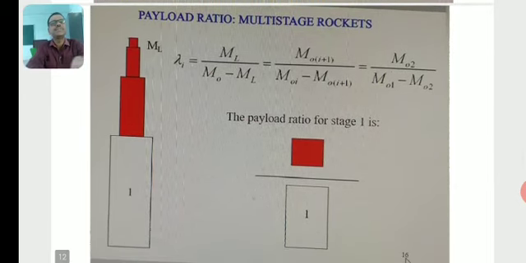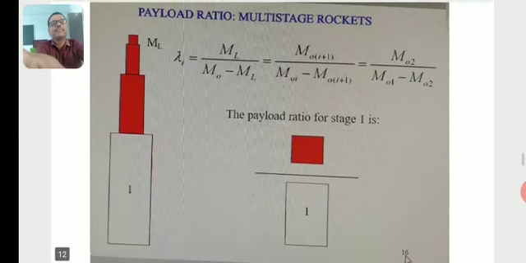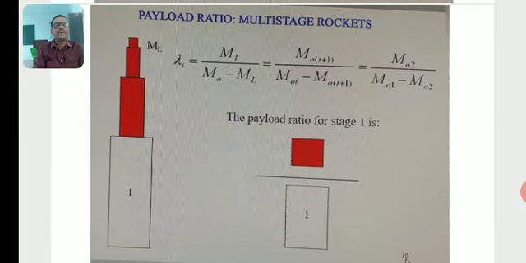So we know the payload ratio for multi-stage rockets. Lambda 1 is equal to ML by (M0 minus ML), the payload ratio for stage 1, as shown in the figure.